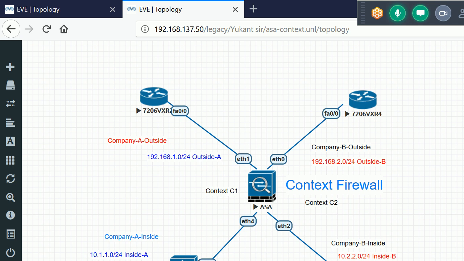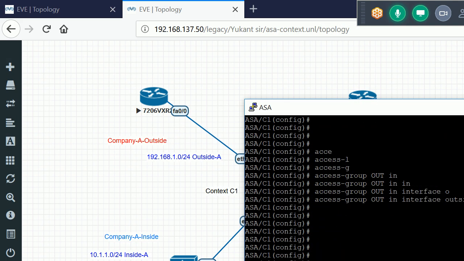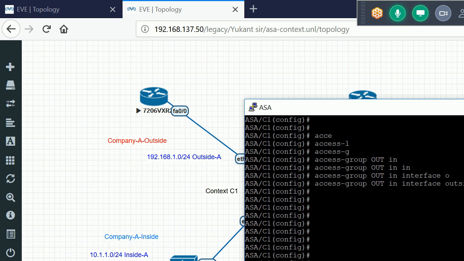So now let me start the configuration of company B. I'll do this config real quick. So what I need to do, I just change to context C2. I can switch between the contexts from any context.